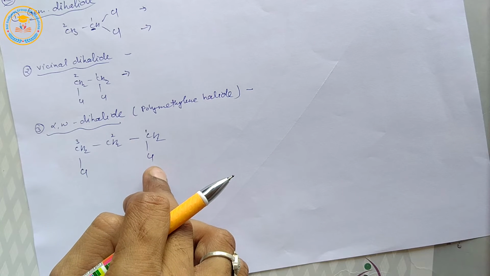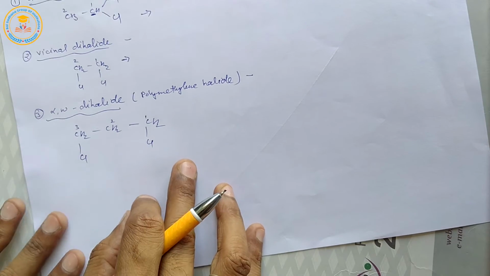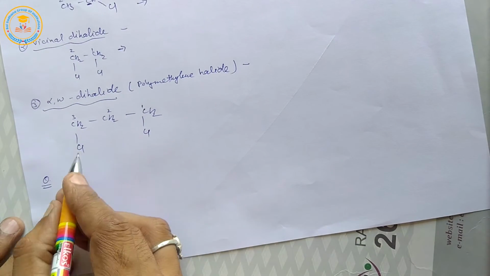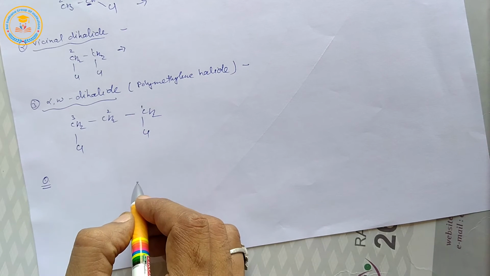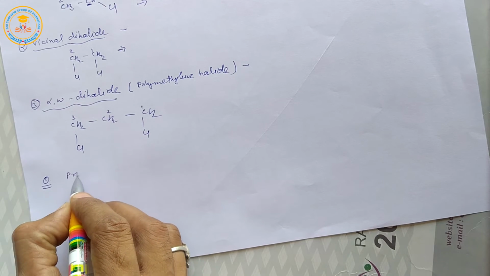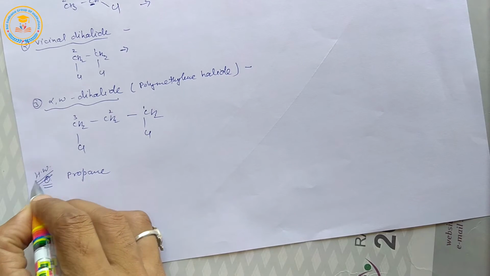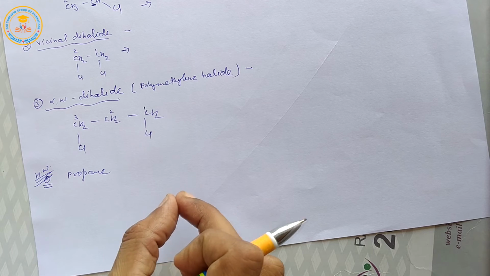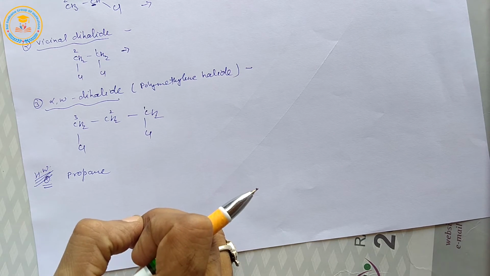Now we take questions for homework. Two questions for homework. First question is write down the possible structures of dihalide derivatives of propane. Very important homework question. I repeat, write down the possible structures of dihalo derivatives of propane.